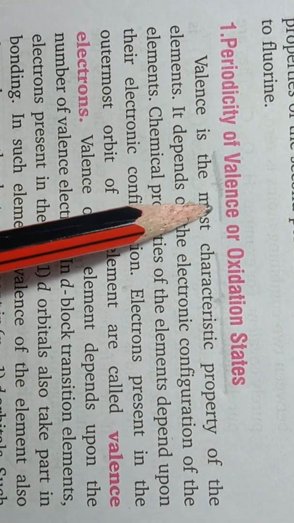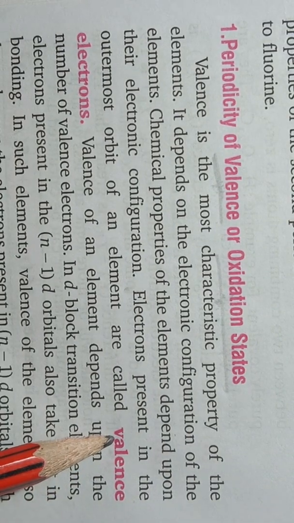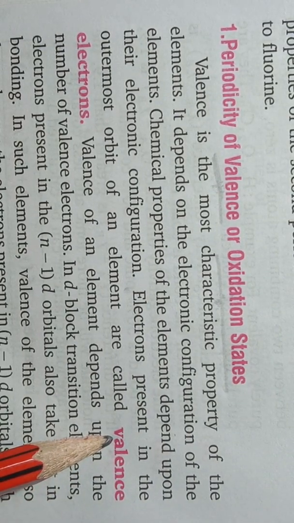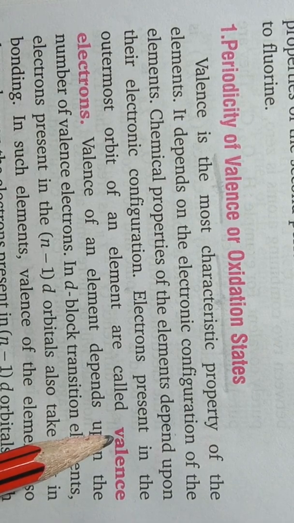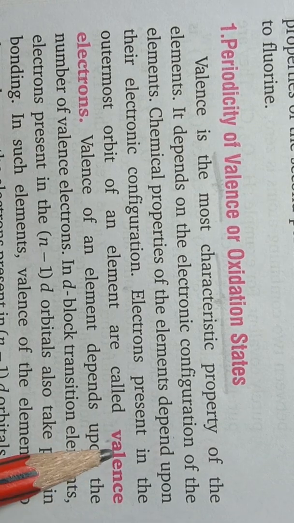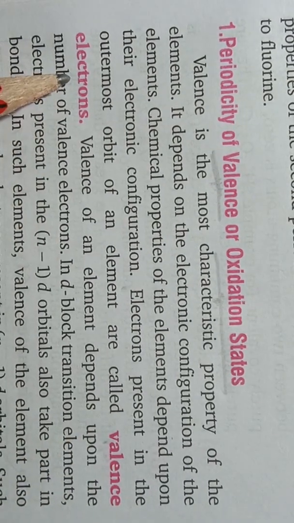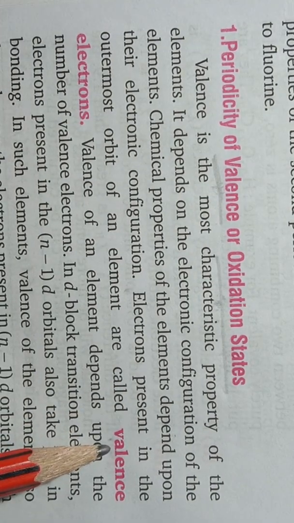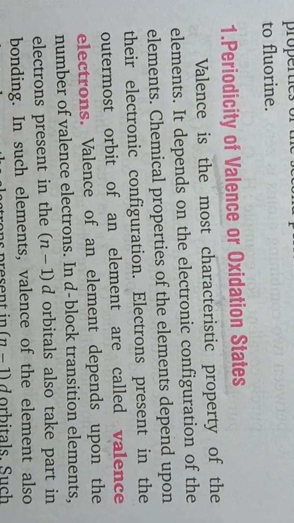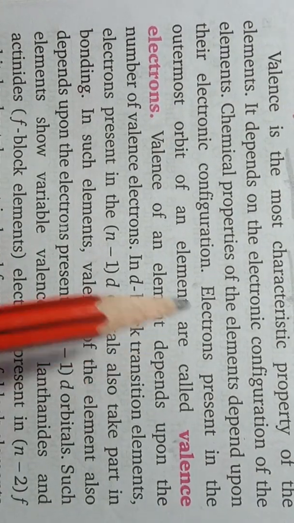So the first term we will discuss here is valence shell. Valence shell, which is also known as the outermost shell of an atom. So the outermost shell of an atom is also known as valence shell, and the electrons which are present in the outermost shell of an atom are known as valence electrons. Okay students, valence electrons.